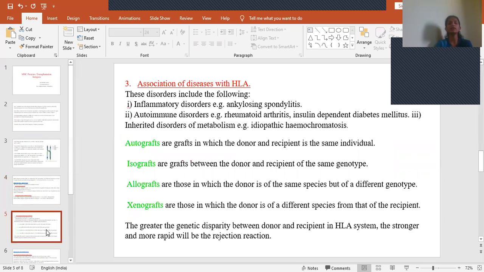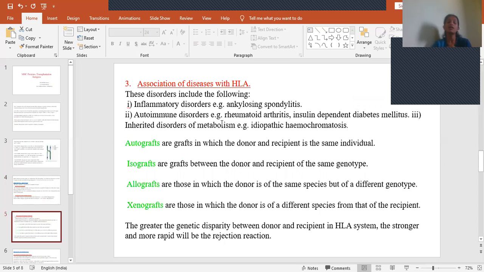Coming to the third one, association of diseases with HLA. Because of this incompatibility, a few diseases come. It includes inflammatory diseases like ankylosing spondylitis and autoimmune disorders. Why do autoimmune diseases come here? Because when our body identifies ourselves as foreign cells and starts attacking them, we get these autoimmune disorders.